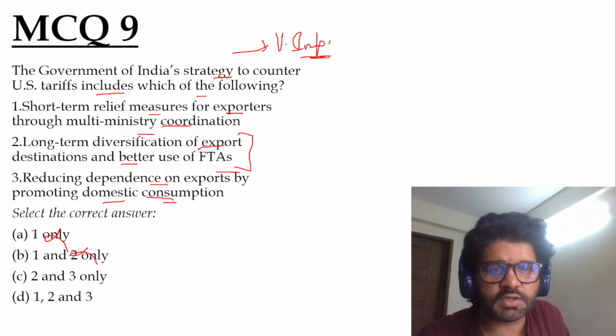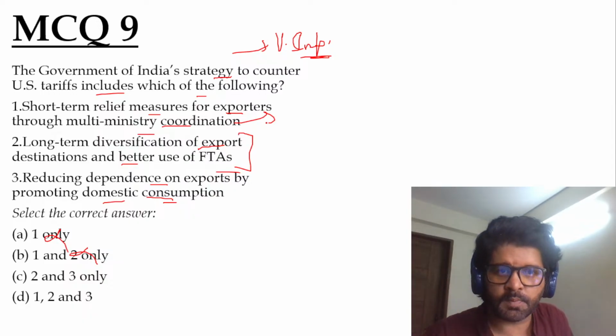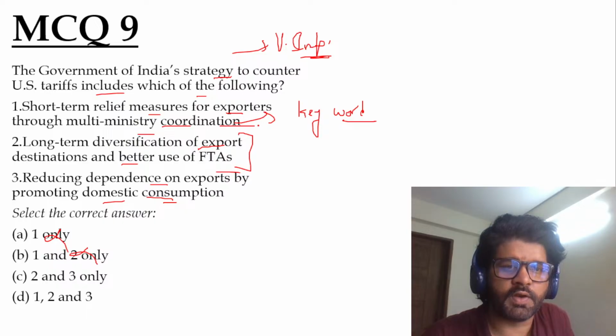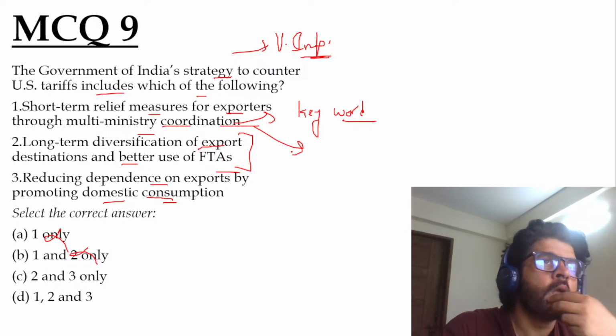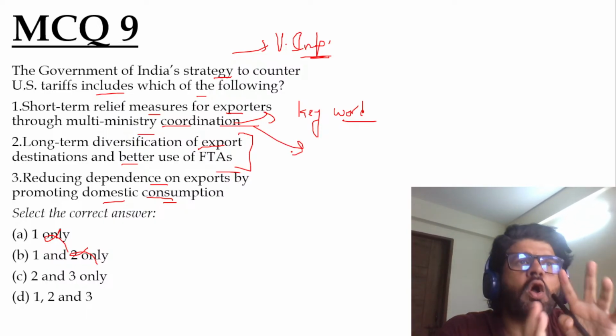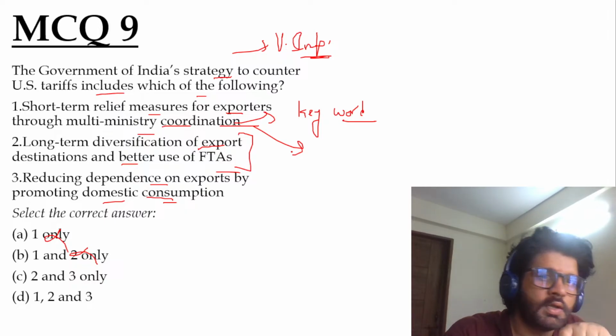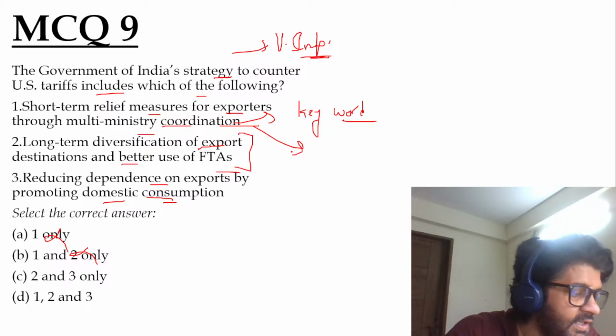Multi-ministerial coordination. Now, this is a keyword. Just keep it in mind. You can use it anywhere and everywhere. Whenever they talk about different issues and how you can solve them, you can talk about this multi-ministry coordination. When we are talking about a mains answer and the solution for it, this is applicable for anything and everything.